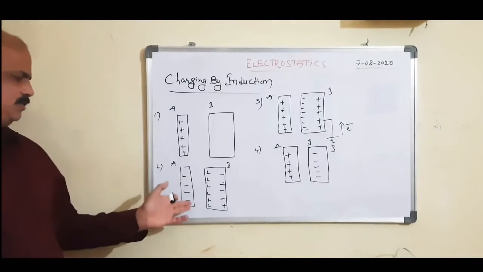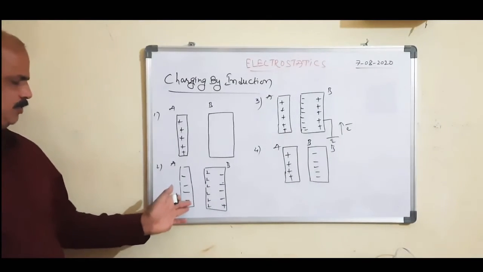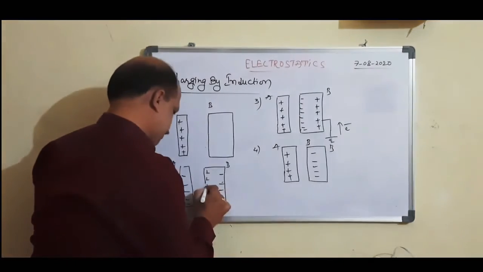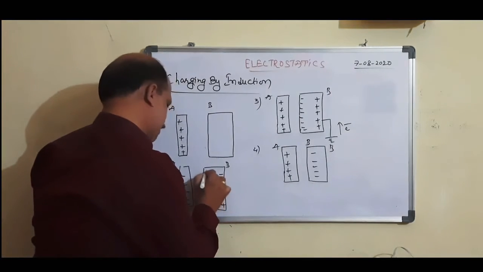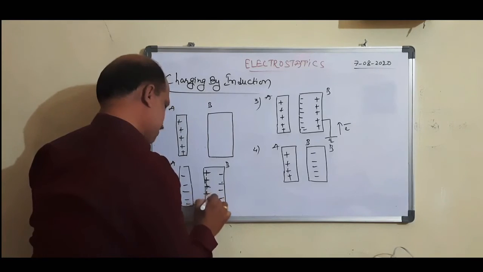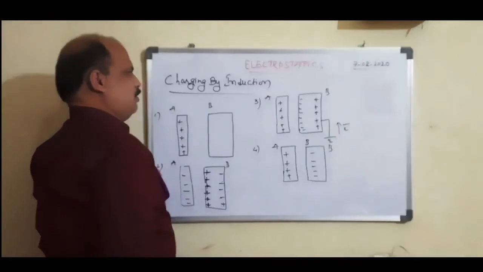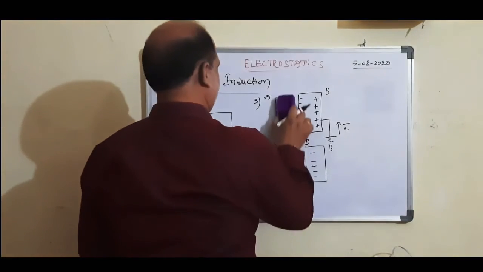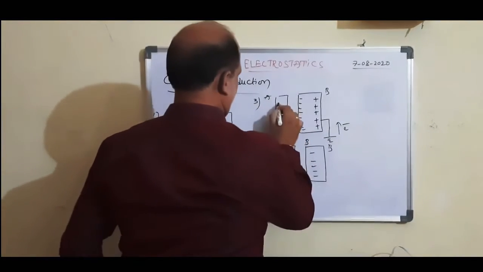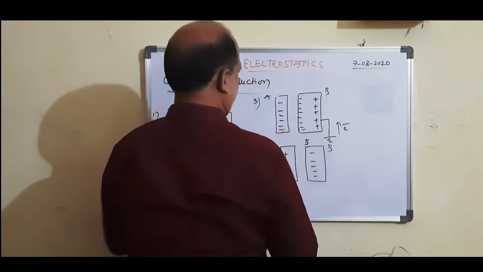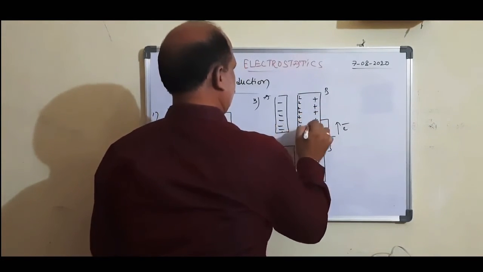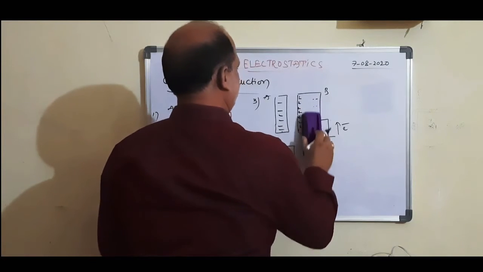Then there is attraction between this negatively charged body and this end, the positive charge. After that, what happens here? This is nothing but a negatively charged body, and this end becomes positive charge, and this end becomes negative charge.